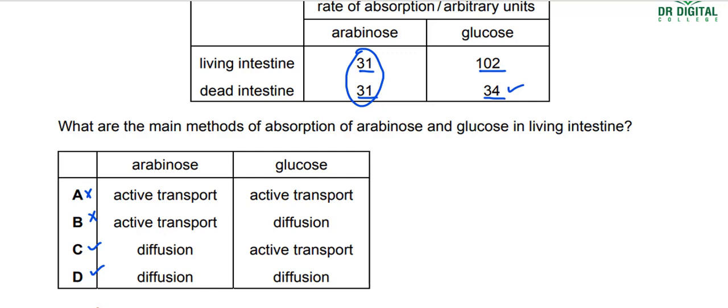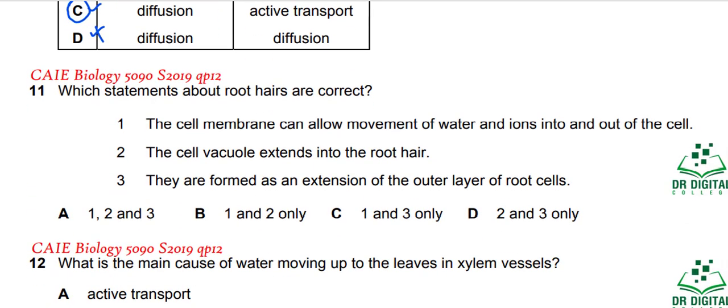So one point is also clear here, that when there is diffusion, there can be active transport along with it, or if there is active transport, there can be diffusion alongside. So answer C for this question is correct. Answer D is wrong. So the answer for this question is C.